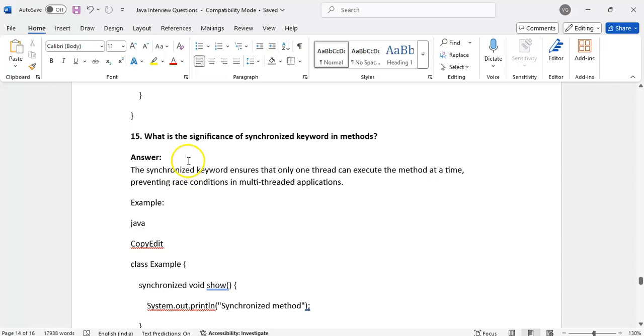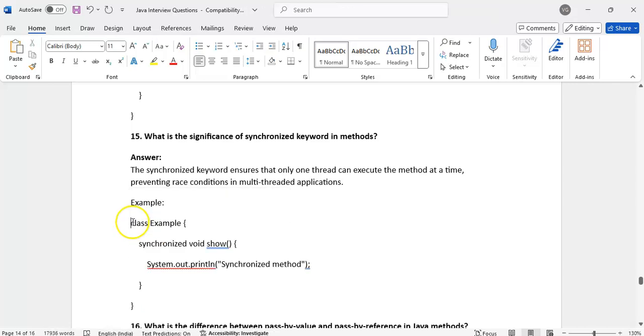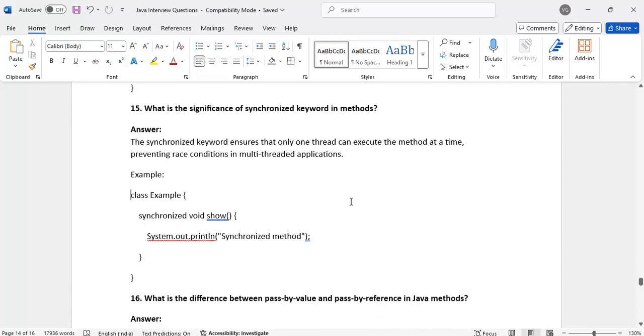What is the significance of the synchronized keyword in a method? The synchronized keyword ensures that only one thread can execute a method at a time. Suppose I have one method in Selenium, and we are executing in parallel.